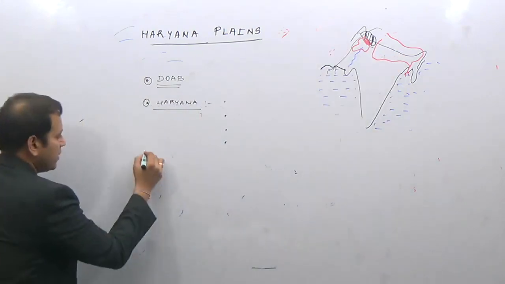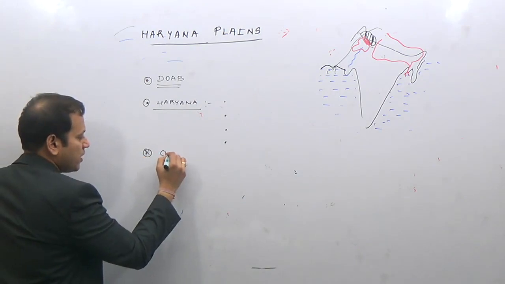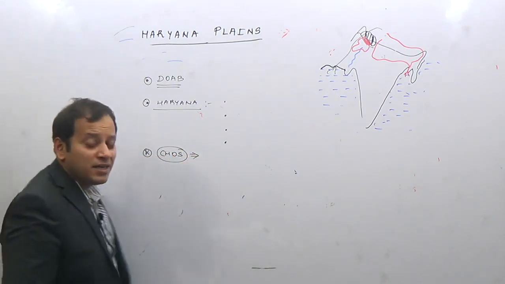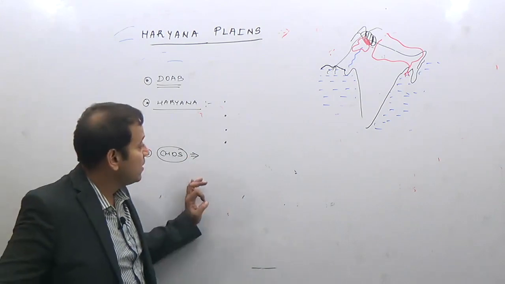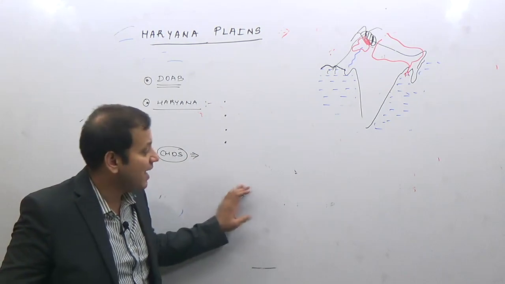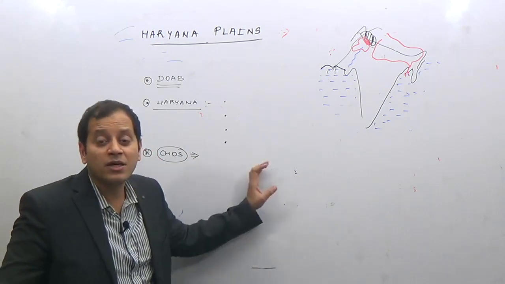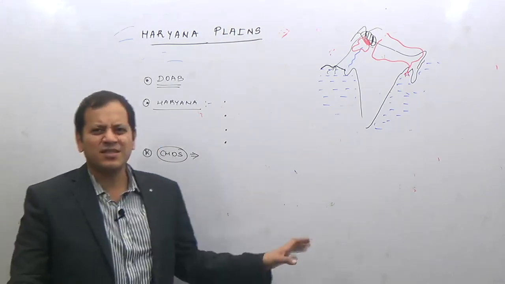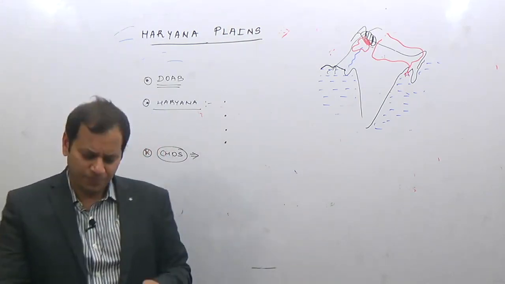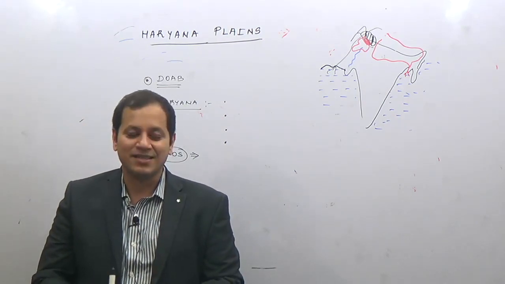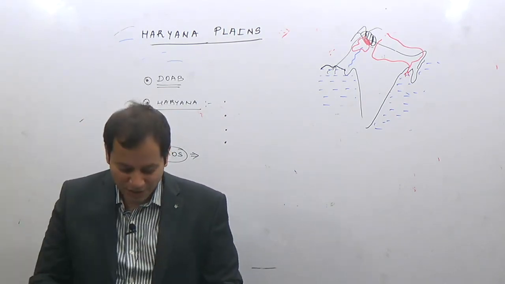Lastly, we did what? Chos. What are chos? Chos are seasonal streams which originate on the foothills of the Shivaliks and flow through the Punjab plains, locally known as chos. So they are seasonal streams which originate during which season? During the rainy season or during the dry season? Obviously during the rainy season. So this is the entire revision of the lecture.